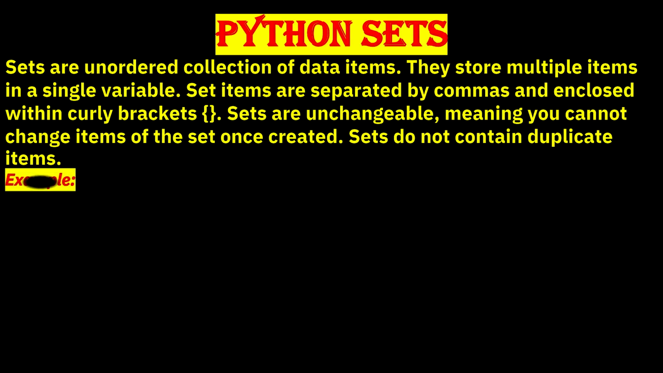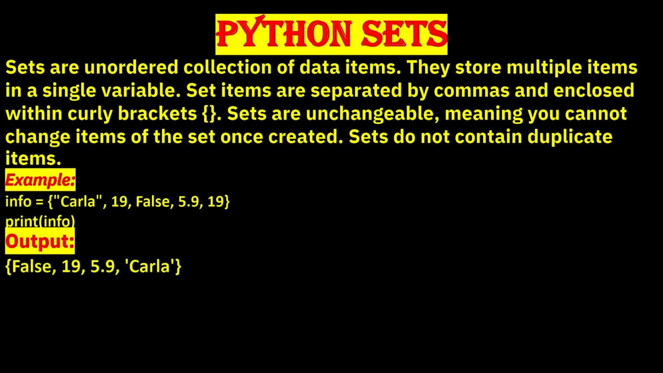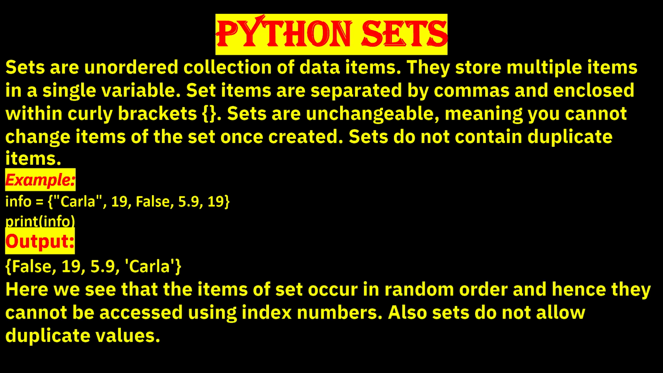Example: info = {Carla, 19, False, 5.9, 19}. Print info. Output: {False, 19, 5.9, Carla}. Here we see that the items of the set occur in random order and hence they cannot be accessed using index numbers. Also, sets do not allow duplicate values.